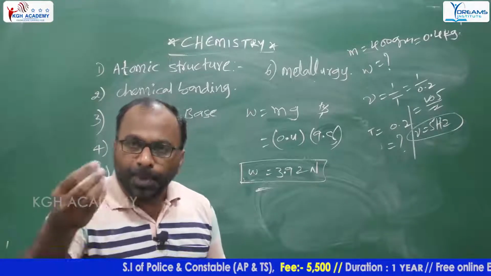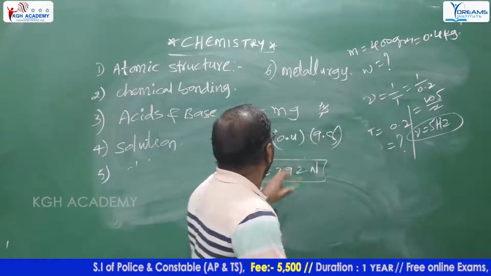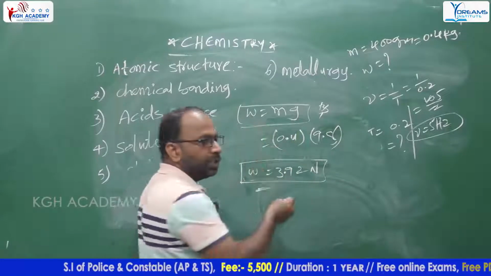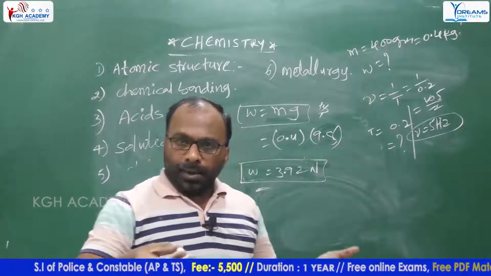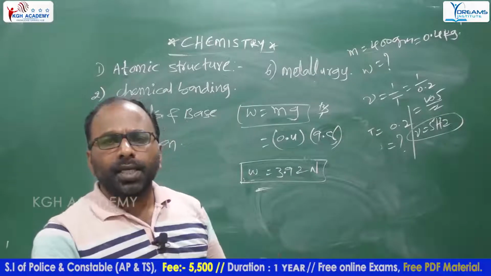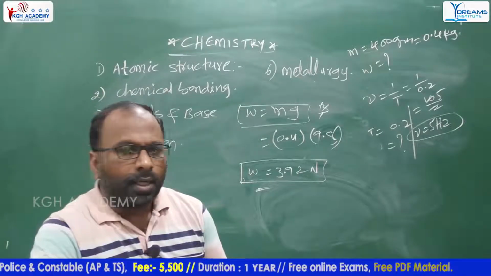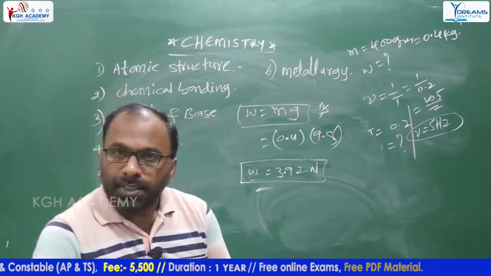Very simple. In the preparation of weight, you just need the formula W is equal to mg, and you can usually solve this. Okay, right. This is our physics and chemistry subject.